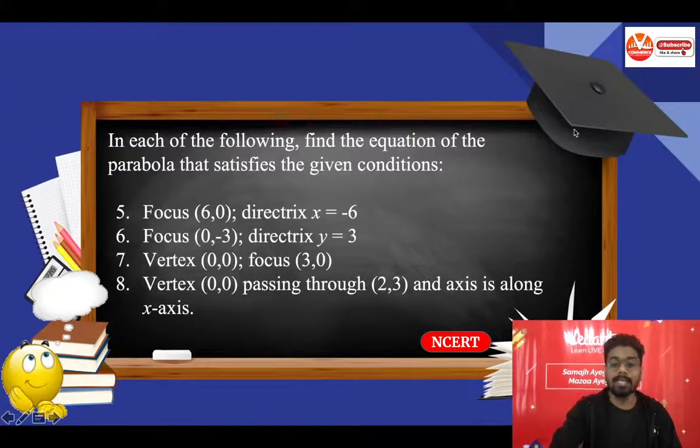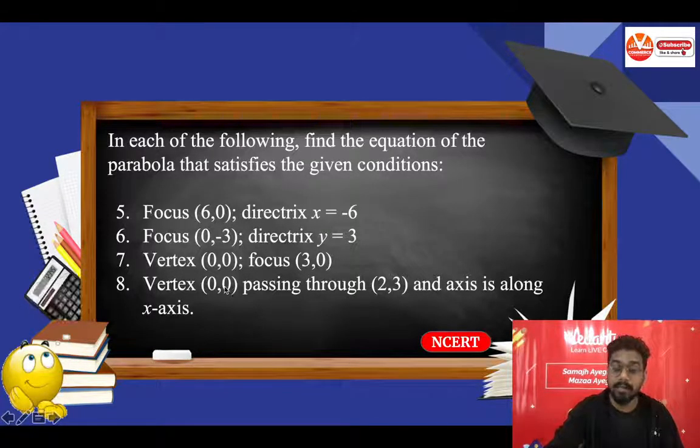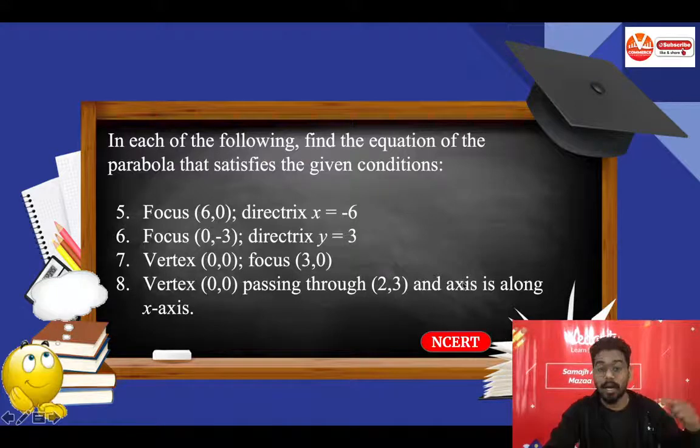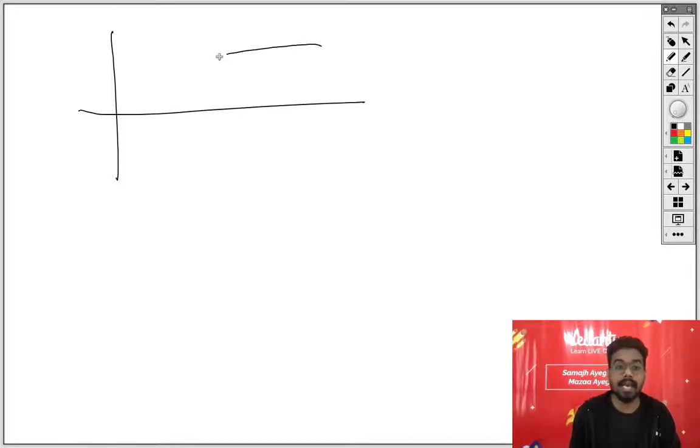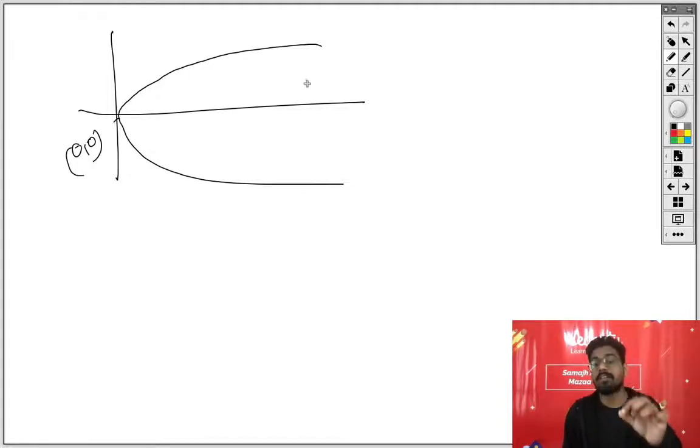Now, next question is exactly based on this. Vertex is given, axis is along x-axis. Now, focus is not given. So, in such a case, what we need to do? See, it is given that axis of the parabola is x-axis. This is vertex 0, 0. On the basis of the given information, we have to write down the answer.